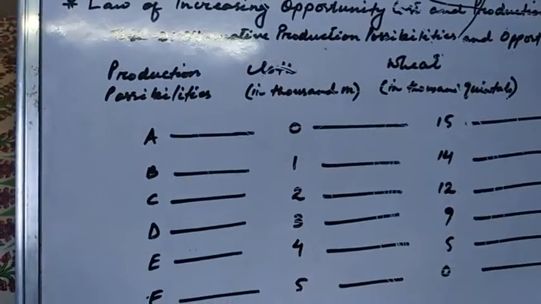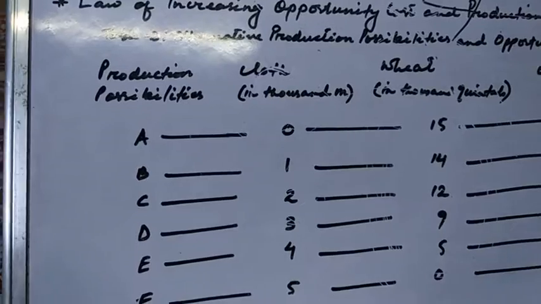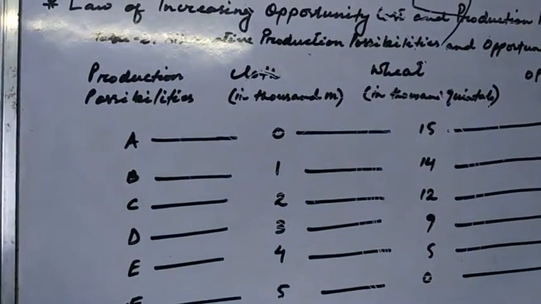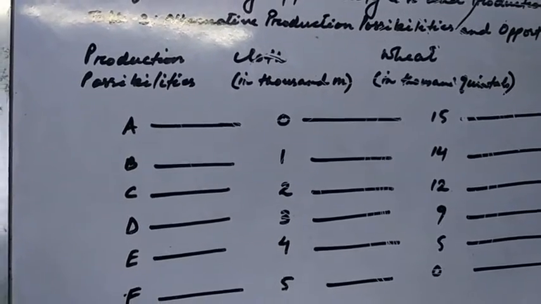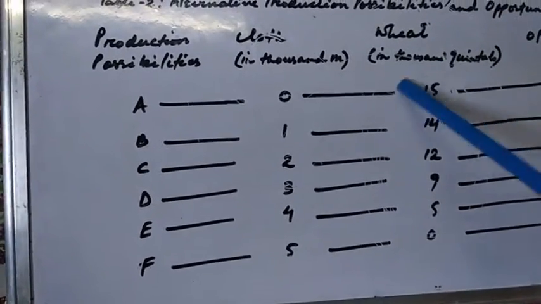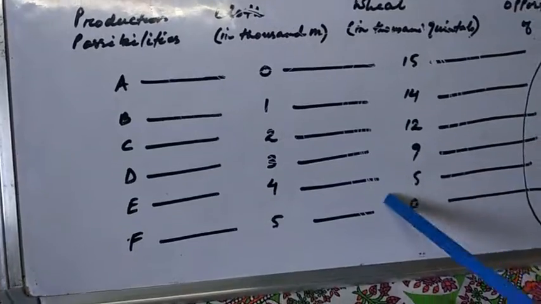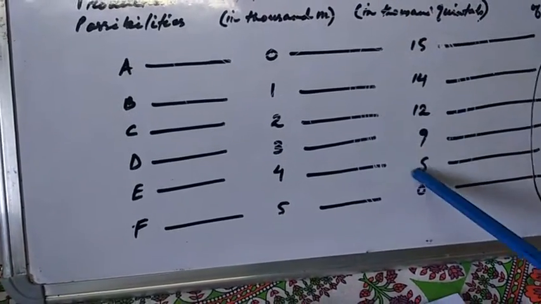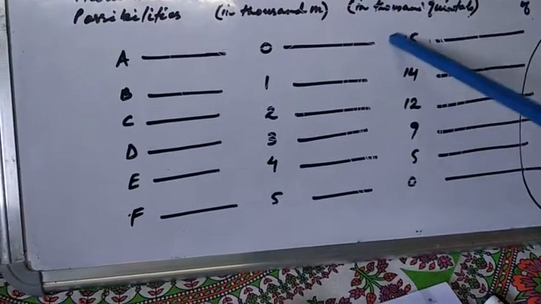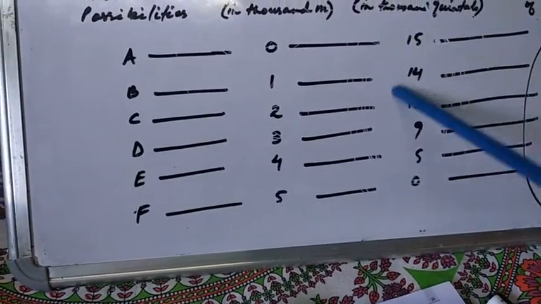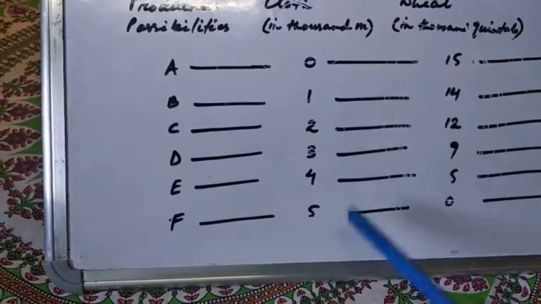So it is obvious that once a factor which is productive in wheat withdraws its resources to produce cloth, what will happen?